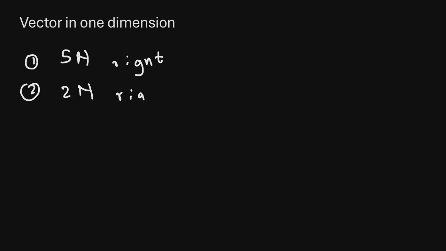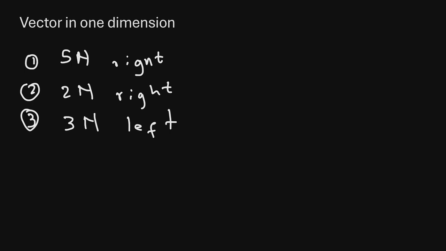So let's say, for example, we are given the following three vectors. Say an object is pulled by a force of 5 newtons to the right, and secondly, it is pulled by a force of 2 newtons to the right, and lastly, it is pulled by a force of maybe 3 newtons to the left.